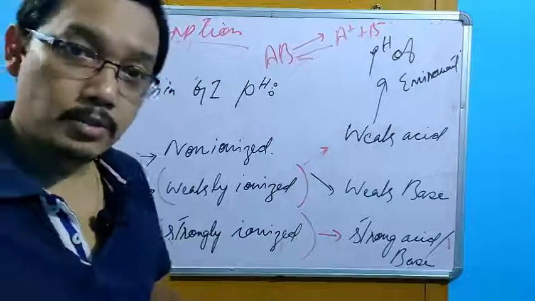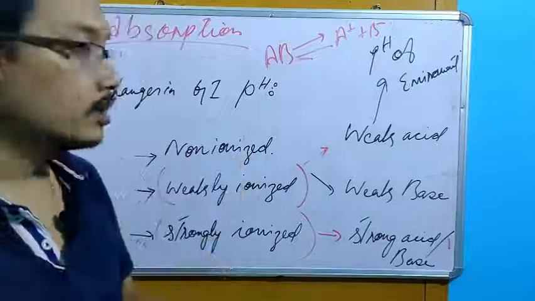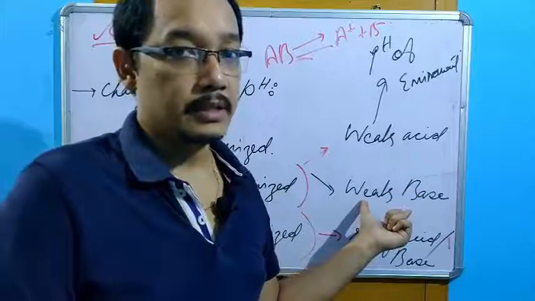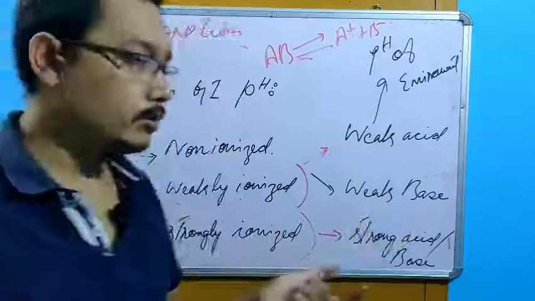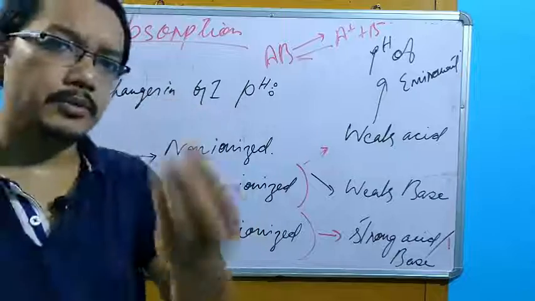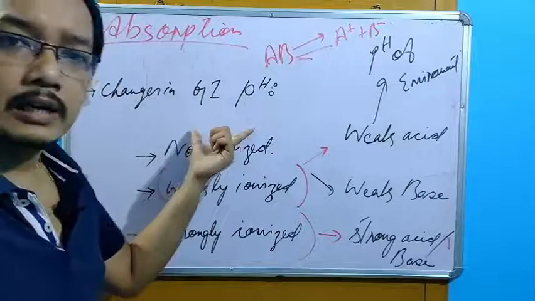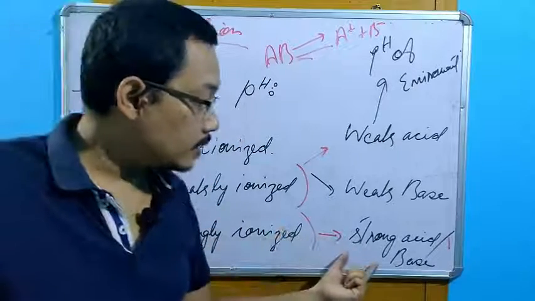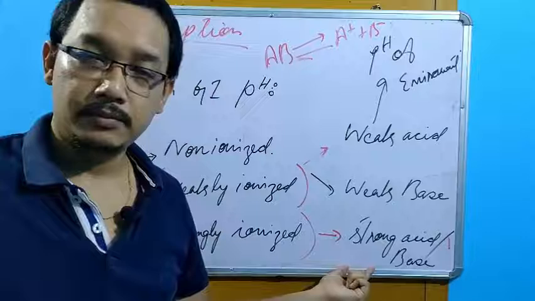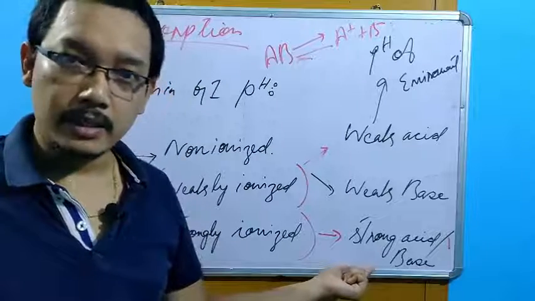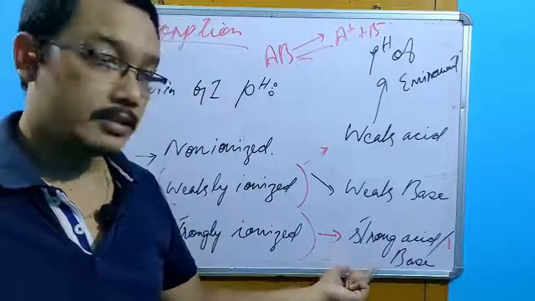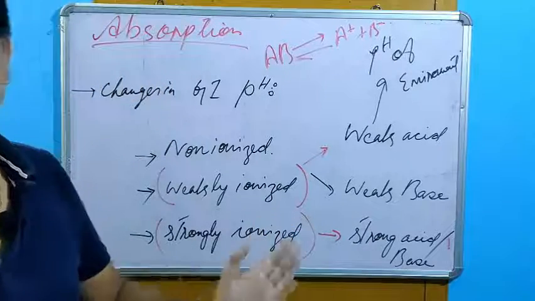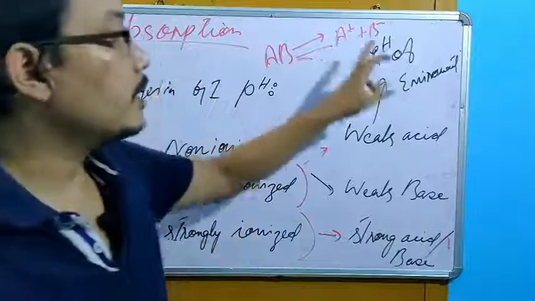Why? Because I just told you, maximum of the drugs you will find either as a weak acid or weak base. Okay? No drugs, or we can say few drugs, are available in a non-ionized form. And whatever strong acid or strong base we have, it does not usually exist, but if any exists, the strong acid and strong base will remain completely ionized at any pH of the stomach.